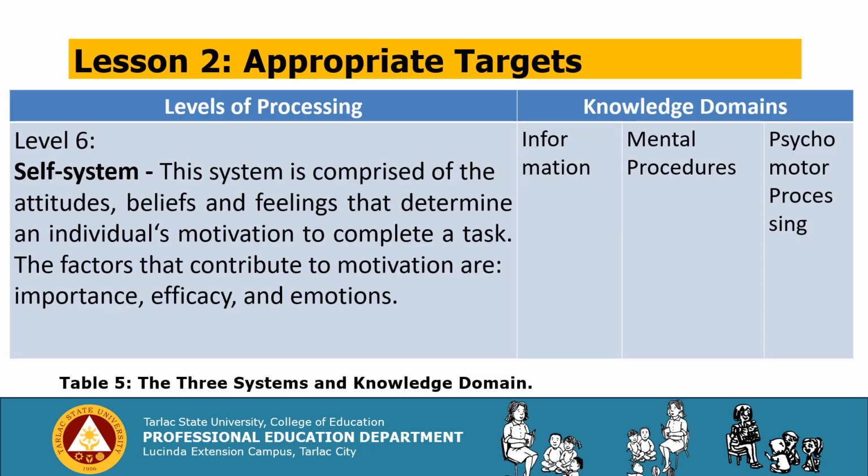This is Level 6. We have the self system. This system is comprised of the attitudes, beliefs, and feelings that determine an individual's motivation to complete a task. The factors that contribute to motivation are importance, efficacy, and emotions. We have the knowledge domains: information, mental procedures, and psychomotor processing.